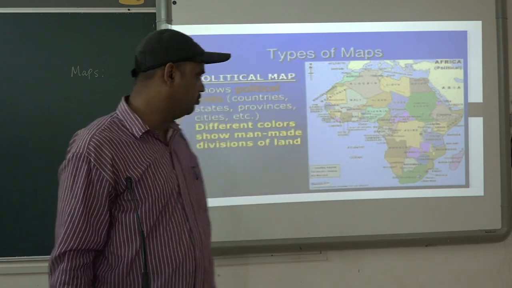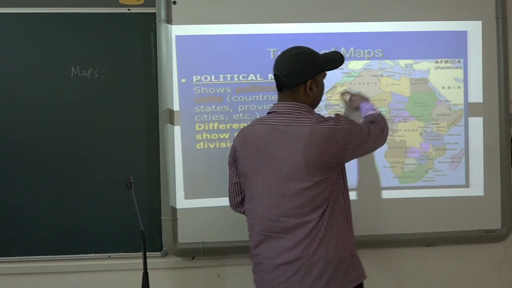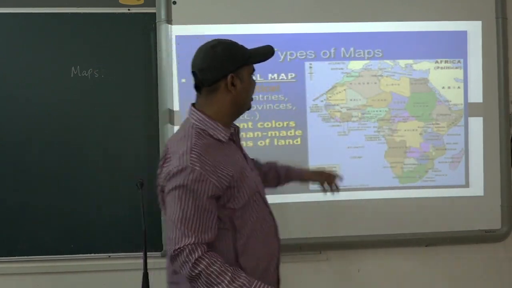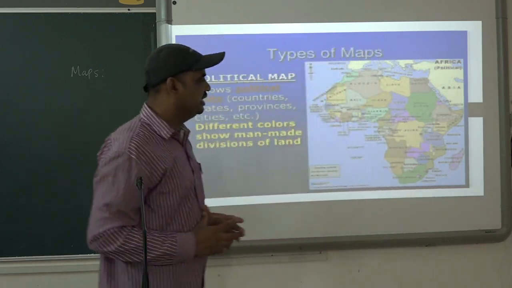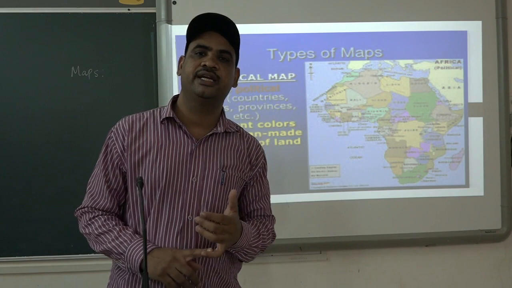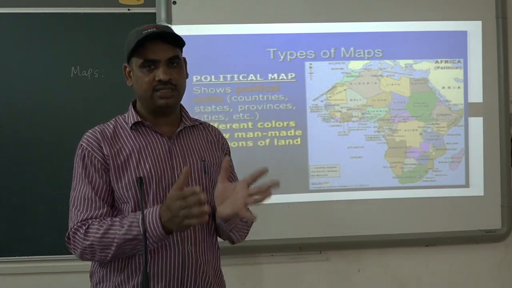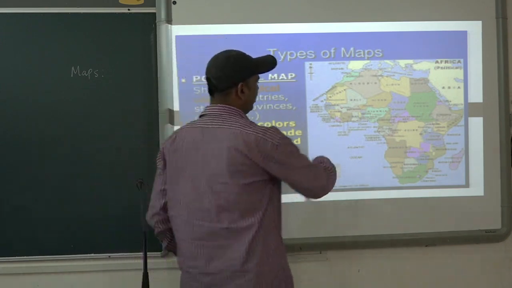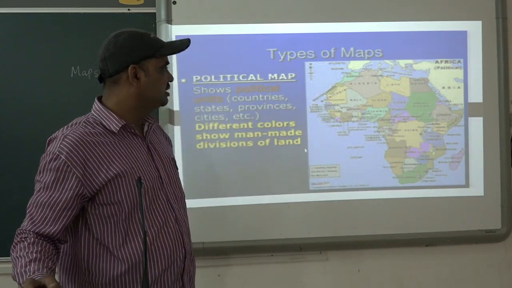So this is the first type of map. Different colors are shown, like you can see in this map. Different colors are used, and each color is representing a state. Either it can indicate a country, it can indicate a state, it can indicate a city, it can indicate a small area in a city. So on a map we can find different colors. Here is one example of such type of map.